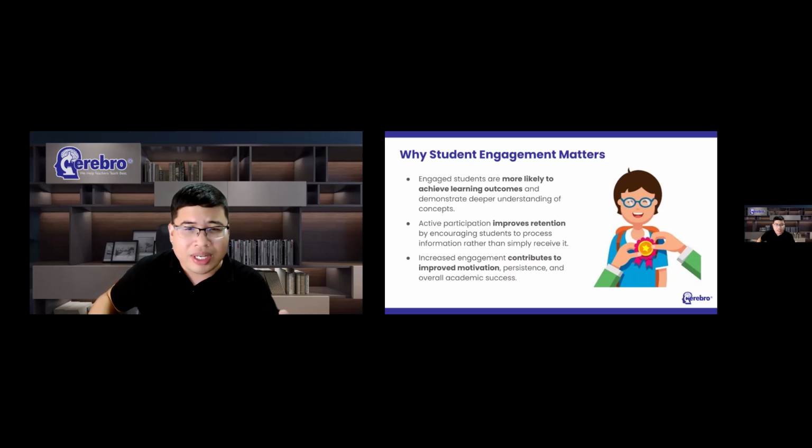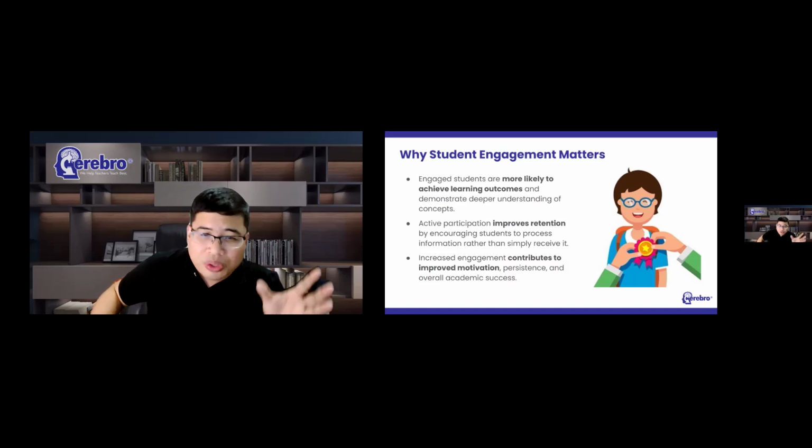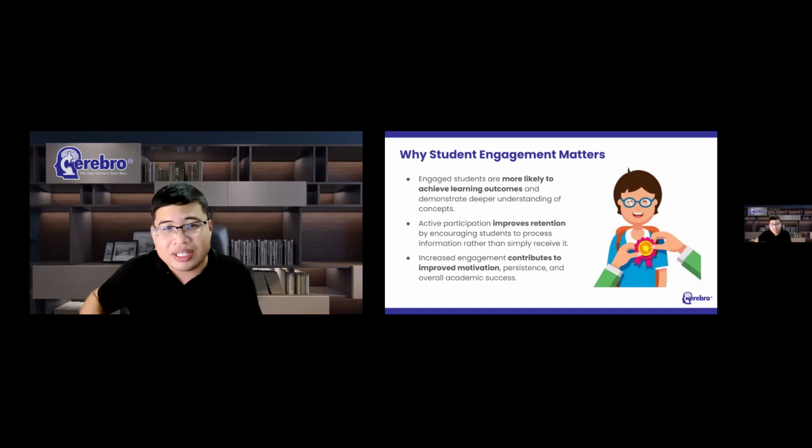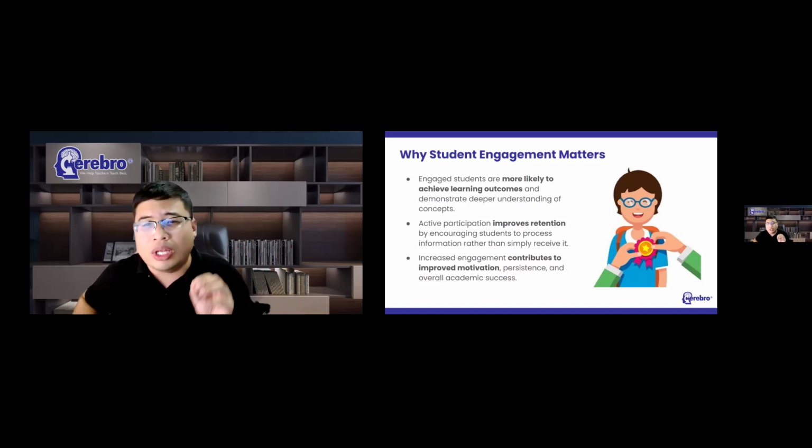Engagement also influences motivation. Students who feel involved in learning are more likely to participate, more likely to persist, more likely to take ownership of their learning. And perhaps more importantly, engagement helps transform learning from something students endure into something they experience. And that is ultimately what we want.